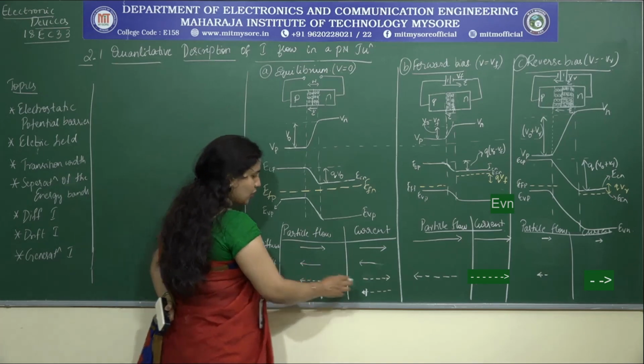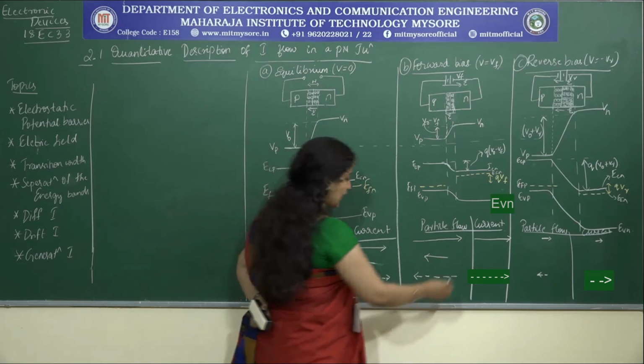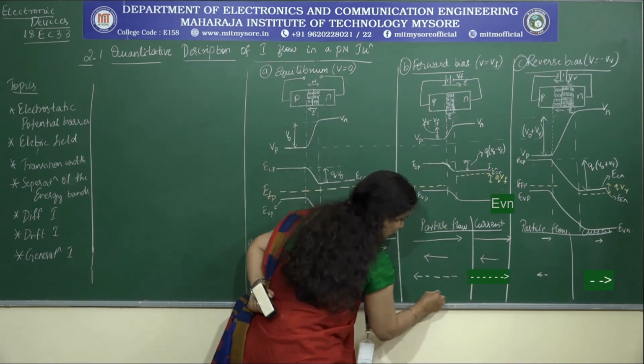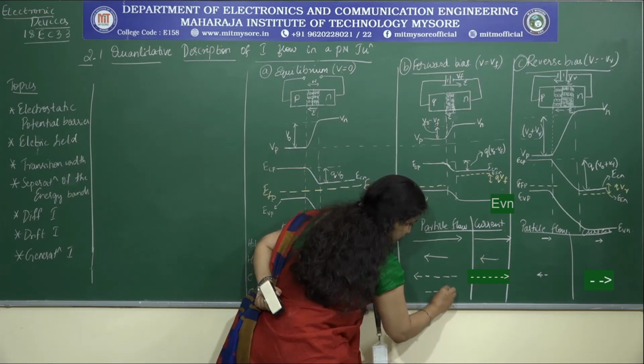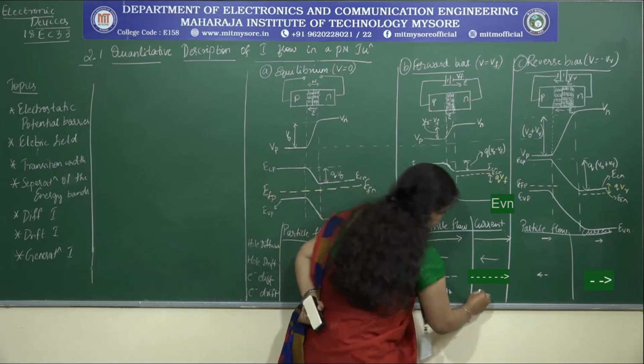So how was the arrow direction here for the whole drift? Let me consider the same way, and the size also in the same way. Similarly, if I consider it for electrons, it's in the same direction.